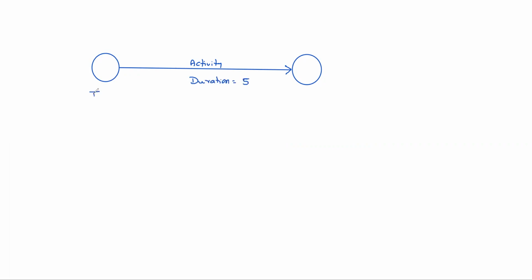Suppose T equal to 7 and TL equal to 10 here. Here, suppose this is activity 3-4, T equal to 18 and TL equal to 20. So what is the total float? Tell me.